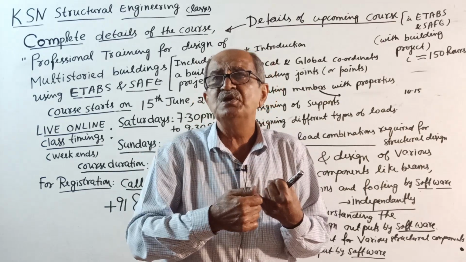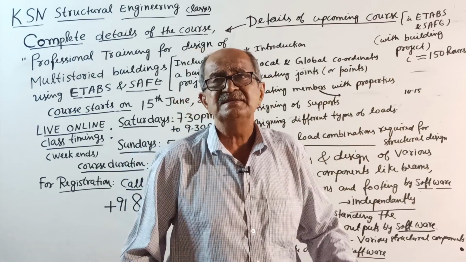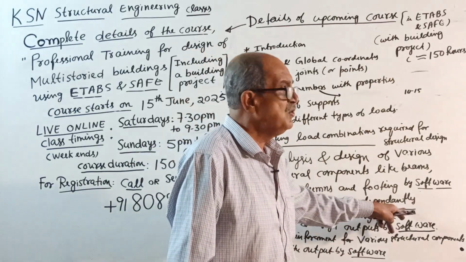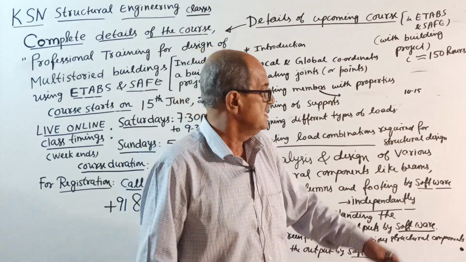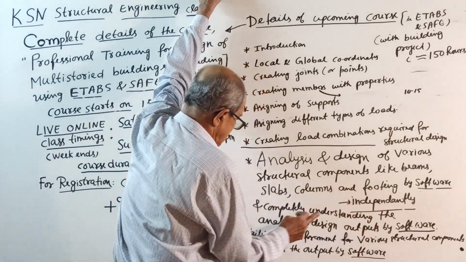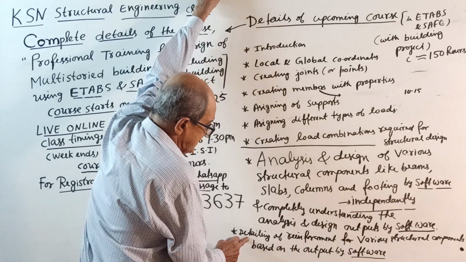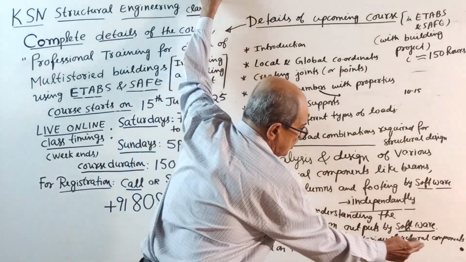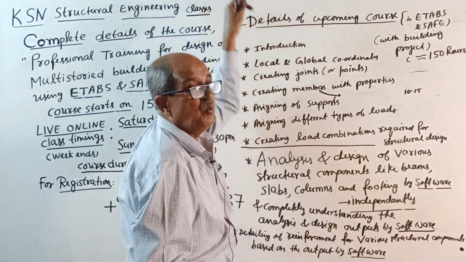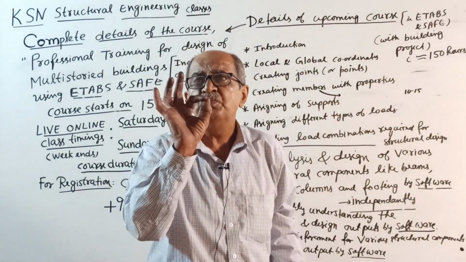Analysis output means what? Axial force, shear force, bending moment or torsion, and support reactions. Design output means the reinforcement part. So, completely understanding the analysis and design outputs by software and then detailing of reinforcement for various structural components. Once you know the output there, once the reinforcement comes, how to place the reinforcement.